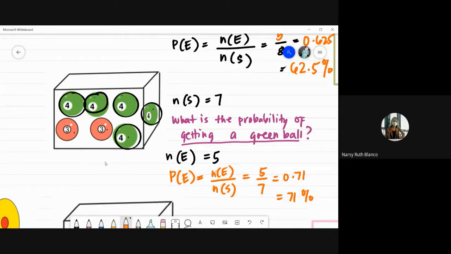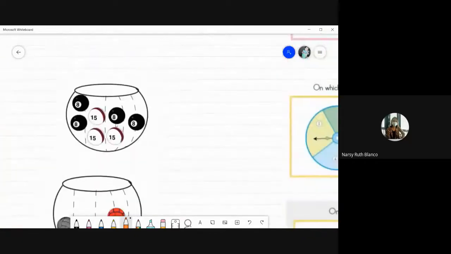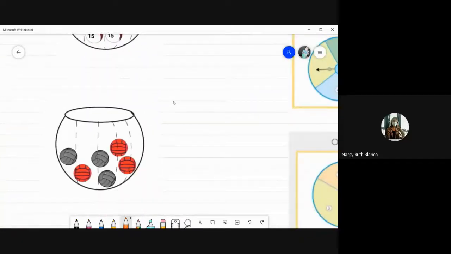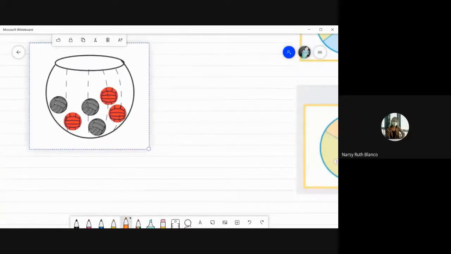Ayan. So, that's it. Nagets nyo na ba kung paano siya gagawin? May mga nakagamit pa ng calculator. Good job. Overada, Mostrales, Mendoza. Okay, how about the others? Let's have another example. Okay, dito tayo sa baba.